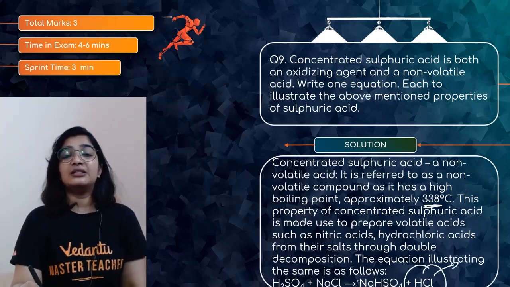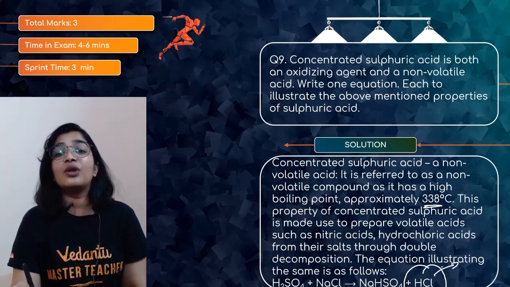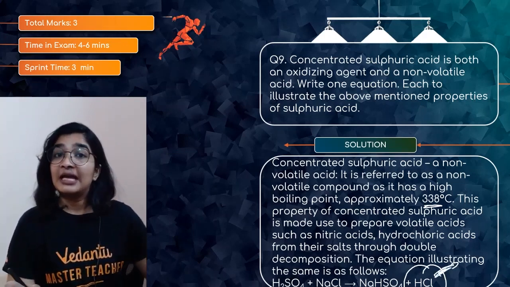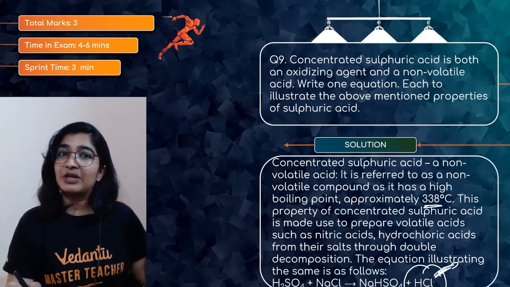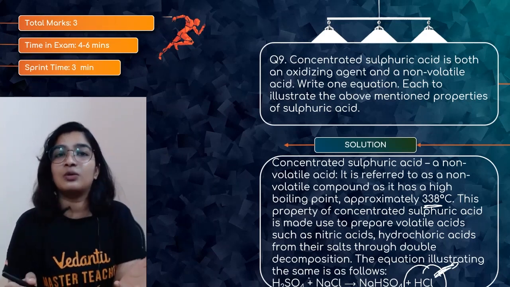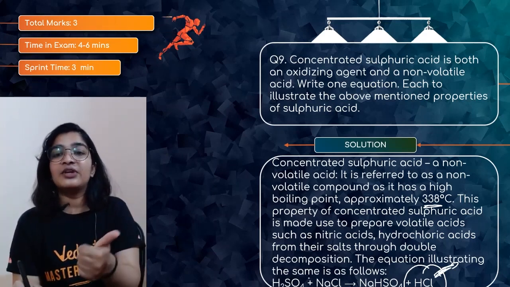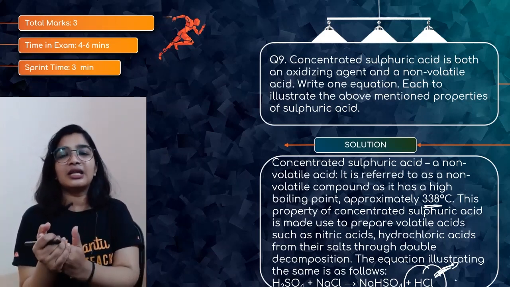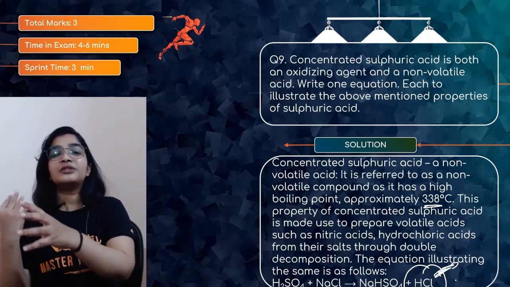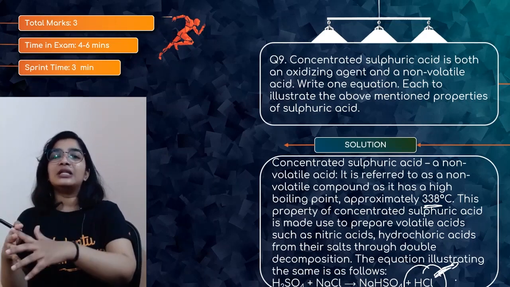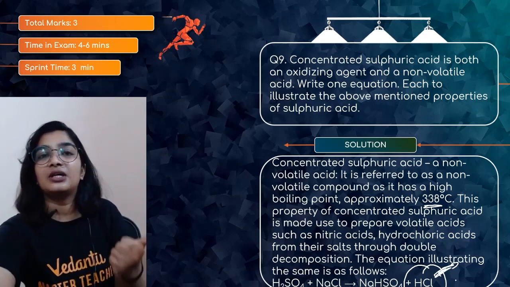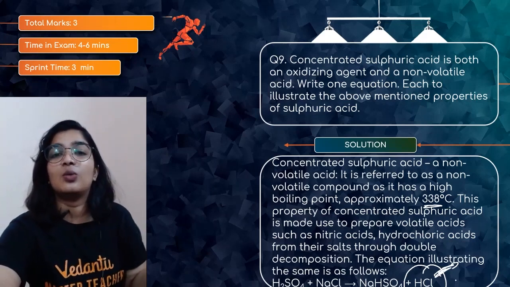H2SO4 plus NaCl, you are getting NaHSO4 and hydrogen chloride, hydrochloric acid. Even in the laboratory preparation of nitric acid also, we used H2SO4 because it is non-volatile, right? Because we are using that double decomposition method, we don't want the vapors of sulfuric acid along with HCl or HNO3. So that is the reason that will prove that H2SO4 is a non-volatile acid.